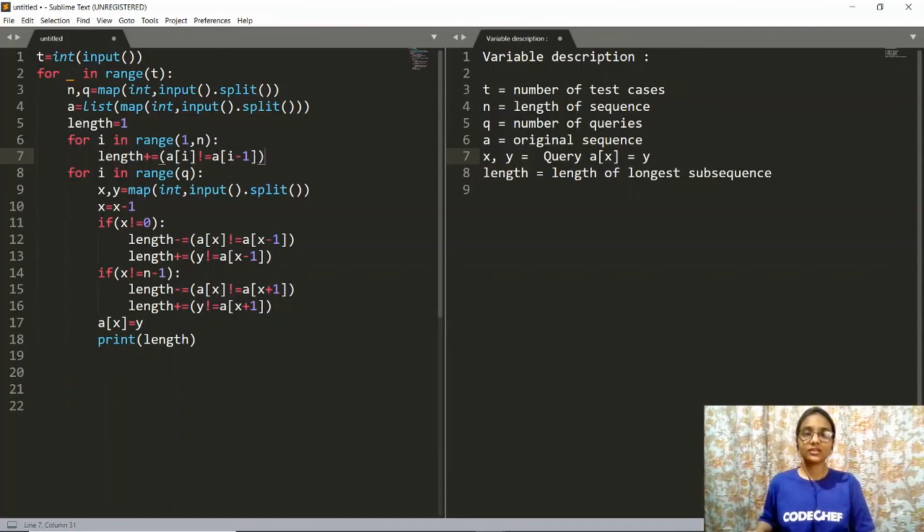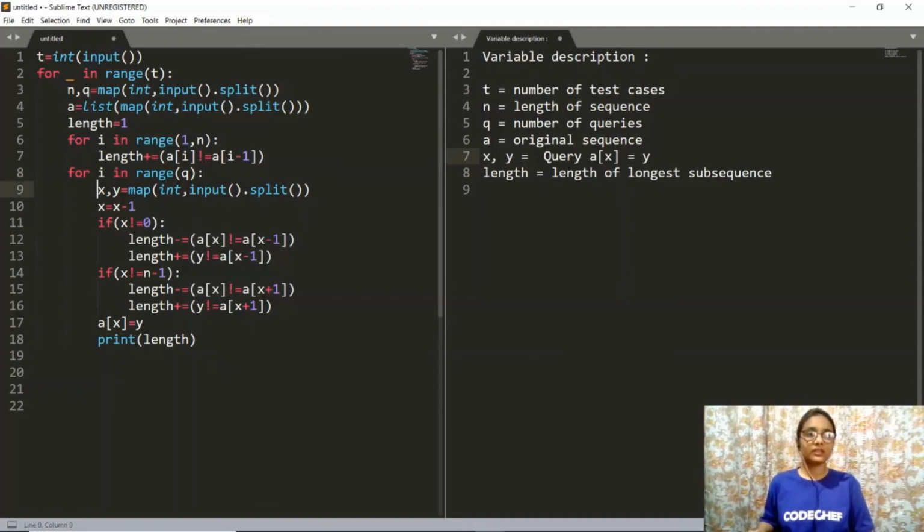And if this condition is false, then it will return 0 as the answer, and the 0 will also get added in the length, but it will make no difference. Now we are running a loop again for the number of queries, because we have to see for each query what is the length of the longest subsequence.